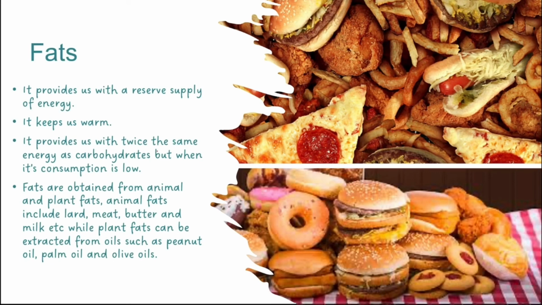Plant fats can also be obtained from the different types of oil extracted, such as peanut oil, palm oil, coconut oil, and olive oil. There are many. So we have discussed the benefits that fats supply us with the reserve supply of energy, and it keeps us warm, and in the absence of carbohydrates, it provides us with twice the energy of carbohydrates.